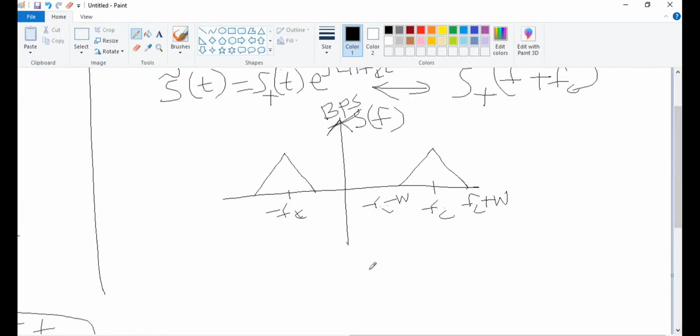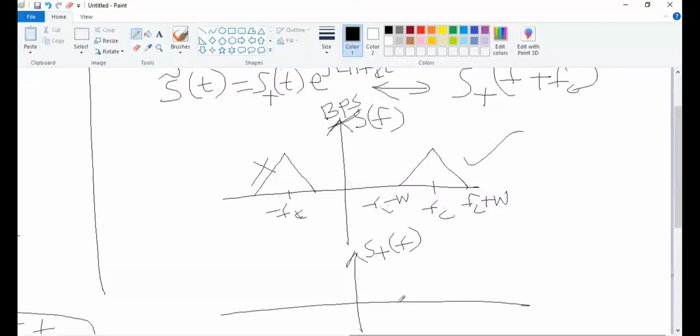Can anybody tell me how S plus of f will look? What does this S plus indicate? Yes, you'll have only the positive frequencies. It means that this part will not be there, only this will be there, like this. fc minus W, fc plus W.